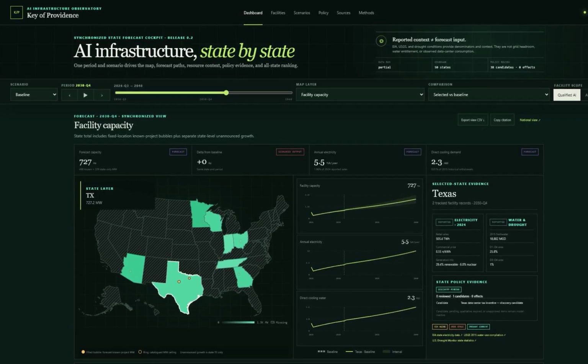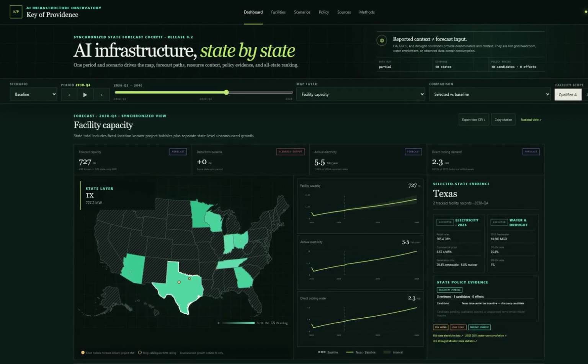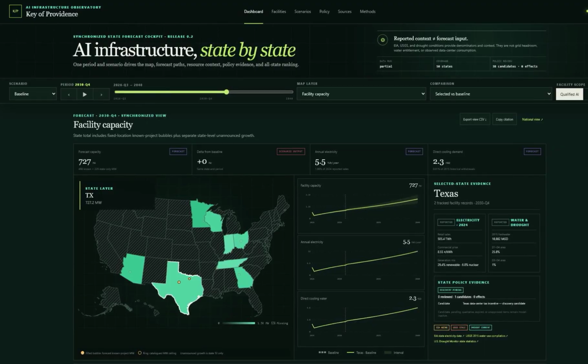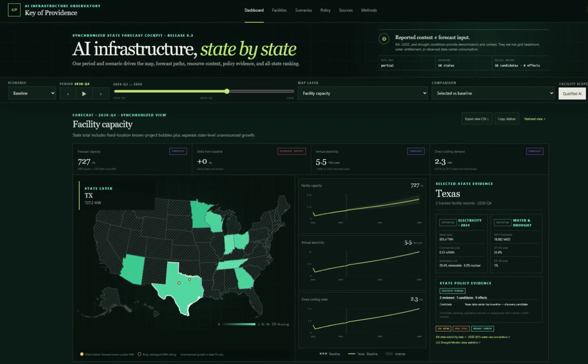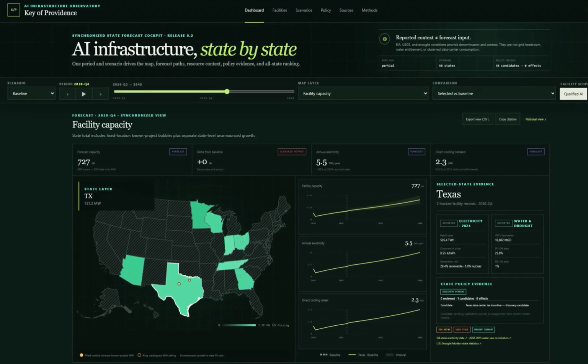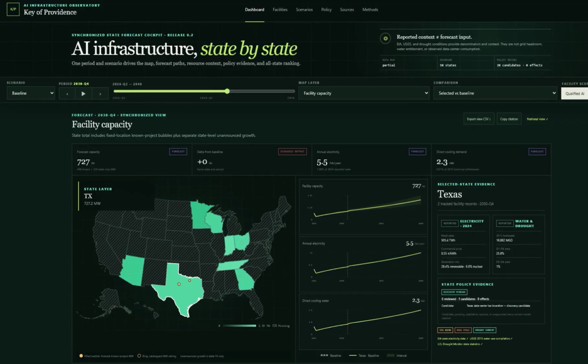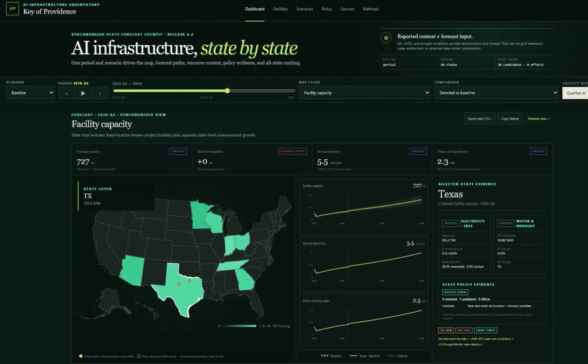Infrastructure is scaling faster than planners can track its consequences. Kiev Providence turns scattered public evidence into a source-linked observatory for capacity, electricity, water, policy, and future scenarios, state by state. It asks three simple questions. What do we know? What are we estimating? And what changes under different assumptions?